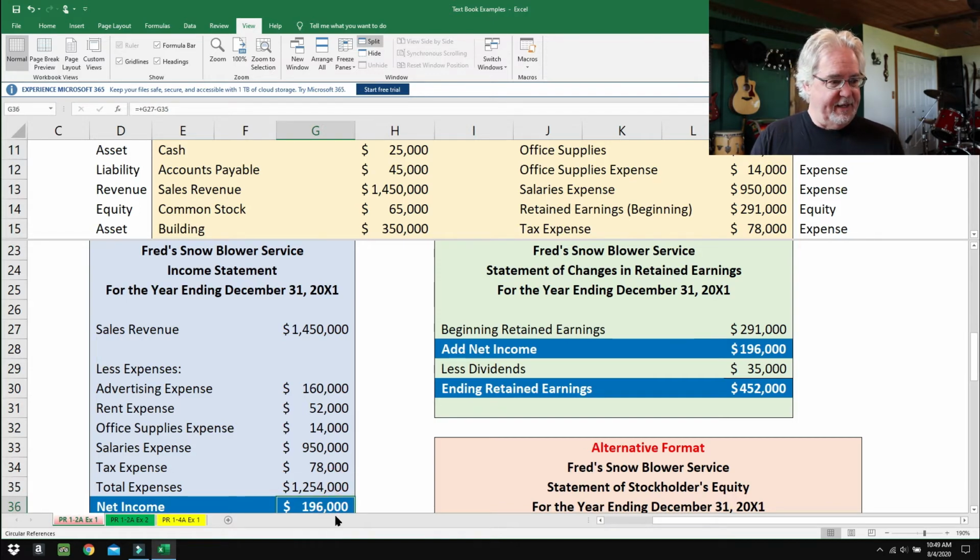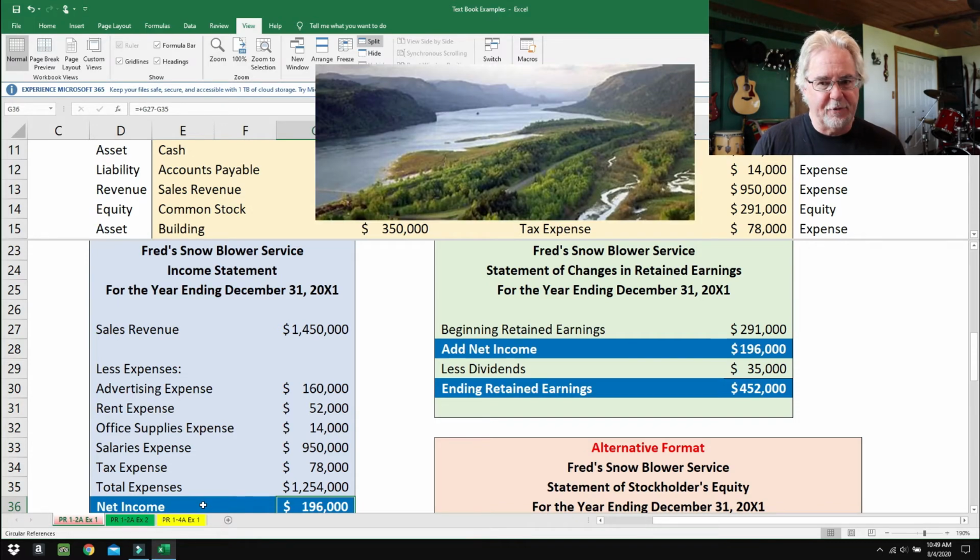So there you go. Now, I highlighted this net income in this beautiful blue color because it reminds me of the beautiful Columbia River up in Oregon. I grew up in Oregon and used to hang out at the Columbia River quite often, and it's really a big, beautiful river. And the river flows in only one direction. It flows downhill, and it flows from Idaho to the ocean. And the whole time I lived in Oregon growing up, I never saw the Columbia River go the other way. I'm sure that would make news headlines if it did, but never once did the river go the opposite way.